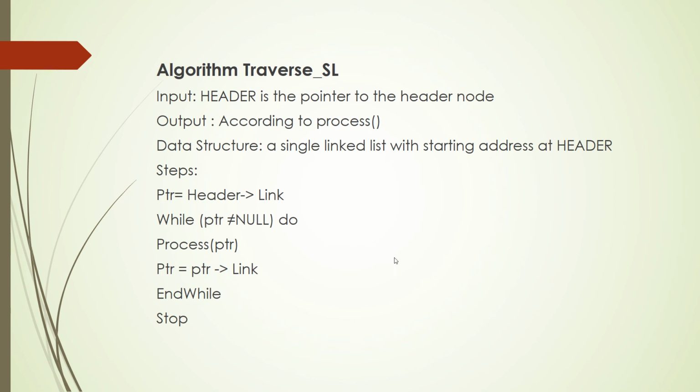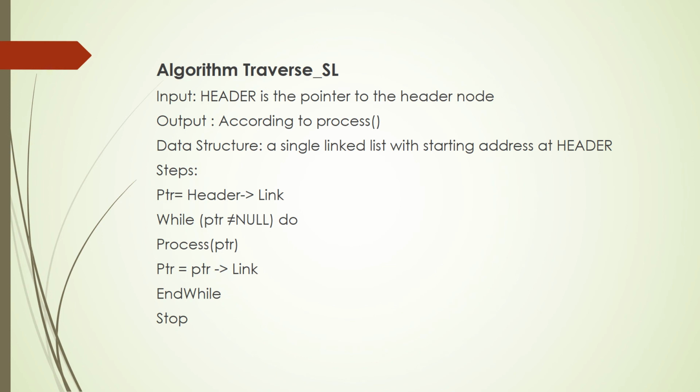So you can see the algorithm for traversal through a singly linked list here. What is the input? What is the data that you have? There is a linked list and there should be a pointer pointing to the first position of the linked list, and we call that pointer header. So here the header is a pointer variable, and it is storing the address of the location where the first data element of the linked list is being stored.